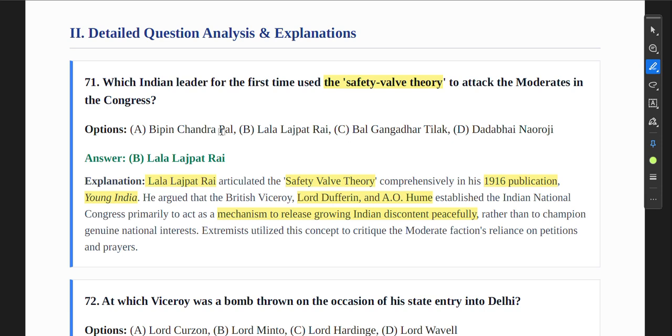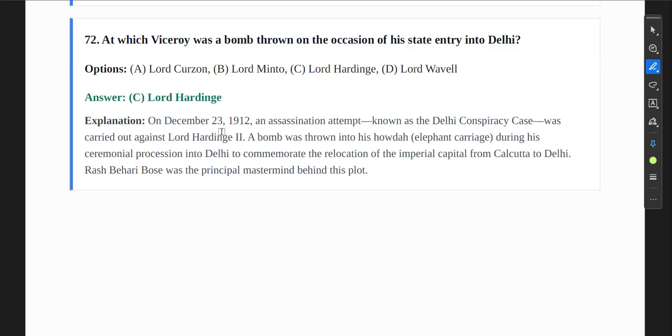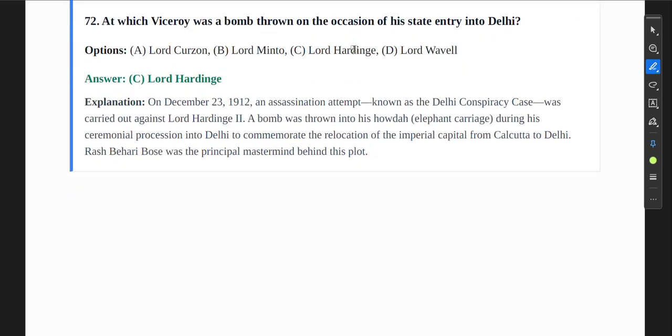Moving ahead. On which viceroy was a bomb thrown on the occasion of the state entry into Delhi? It was Lord Hardinge. You must remember the Delhi Durbar of 1912. An assassination attempt known as the Delhi conspiracy case was carried out against Lord Hardinge II. A bomb was thrown into his howdah on the elephant during his ceremonial procession into Delhi to commemorate the relocation of the imperial capital from Calcutta to Delhi.